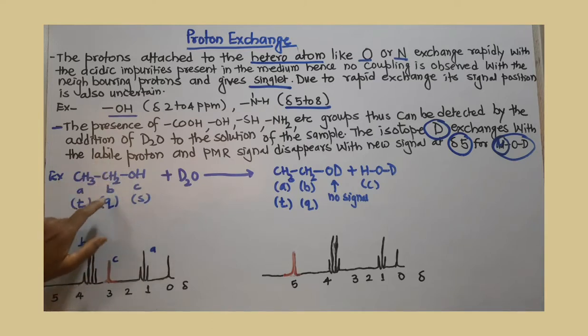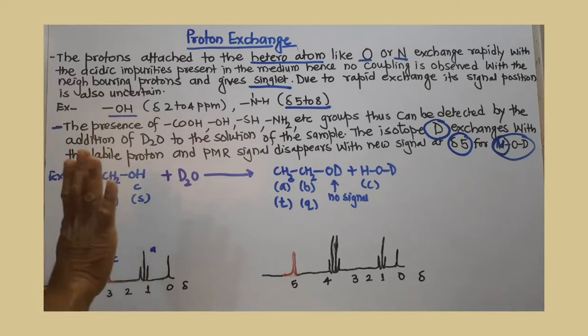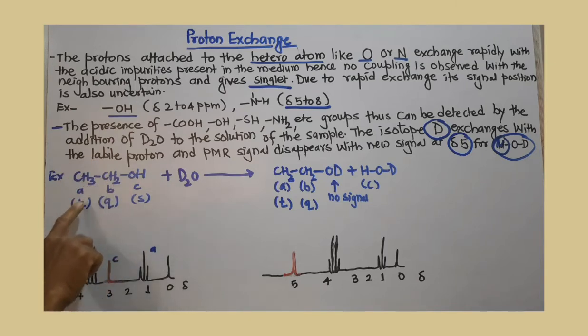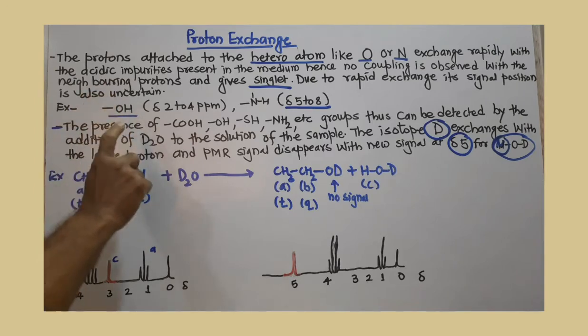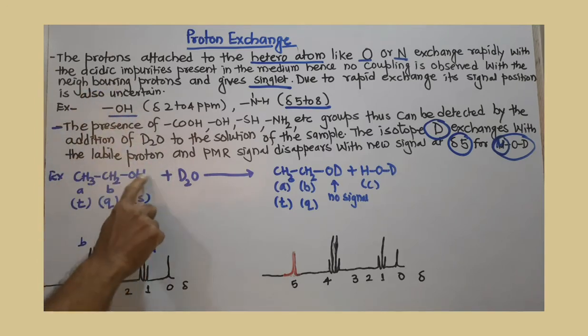Now check the carbon adjacent to this carbon. There are 3 protons, so n is 3. If you add 1 you get 4. That means this signal will split into a quartet, 4 peaks. So we get a triplet and a quartet, and as I mentioned, there is always a singlet for the labile proton because of that exchange reaction.